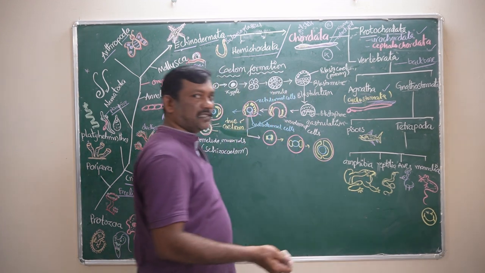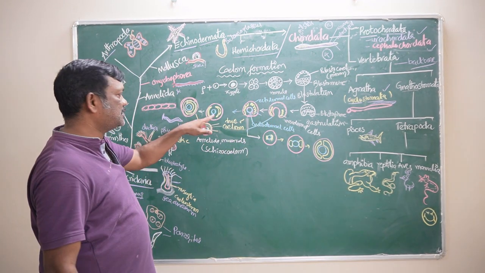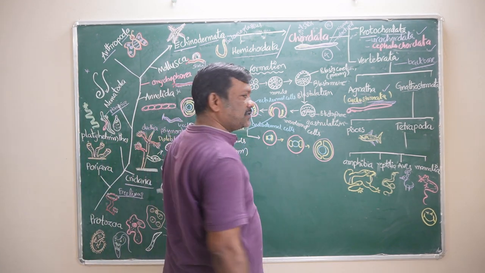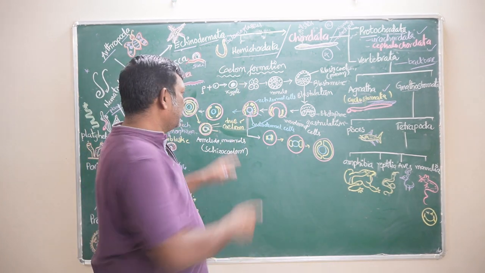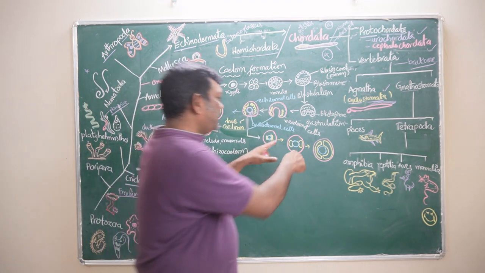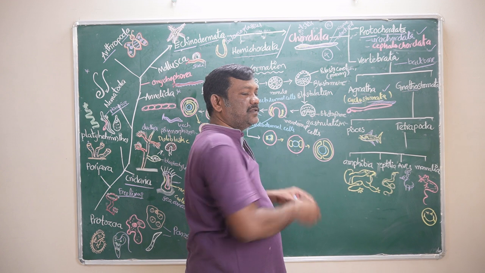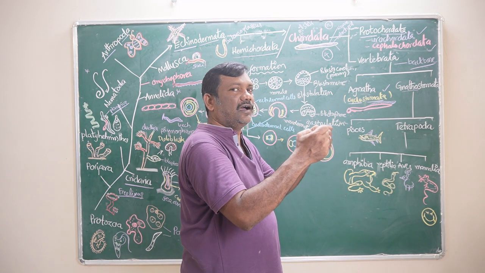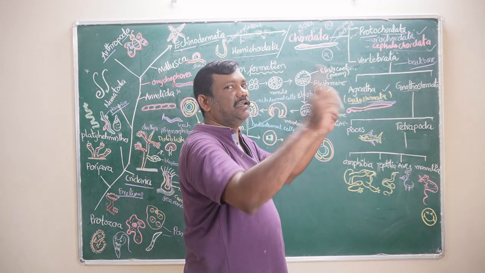The splitting is the same, but the difference between schizocoelomate and enterocoelomate is that in schizocoelomates the mesoderm is directly splitting, whereas in enterocoelomates the mesoderm is forming from the enteron or endoderm and later it splits.